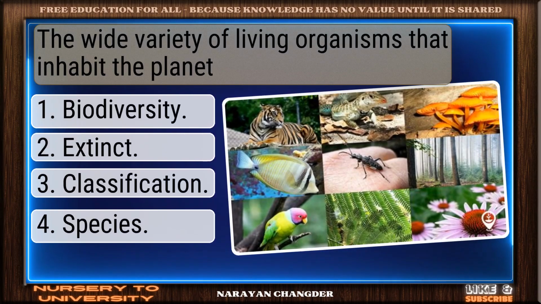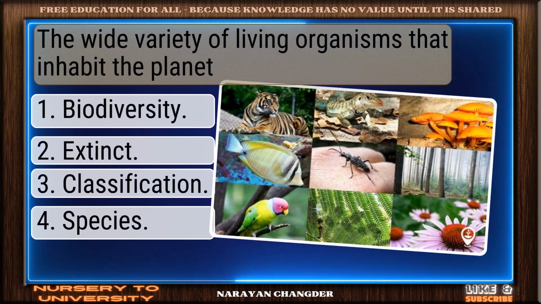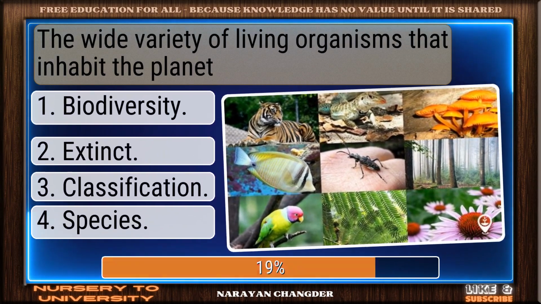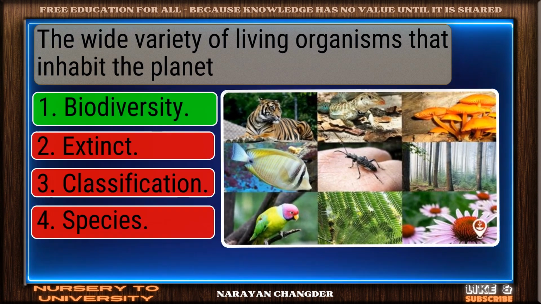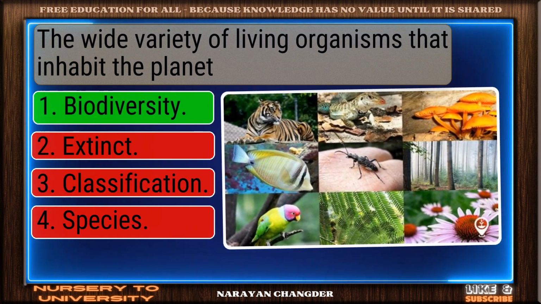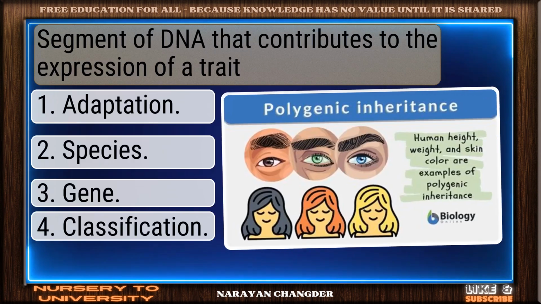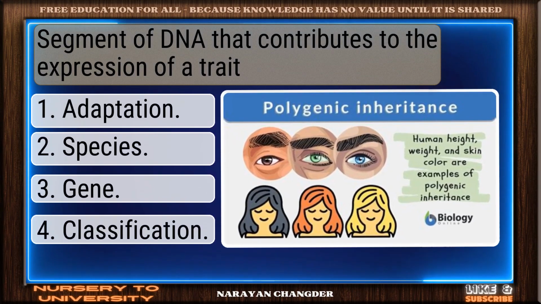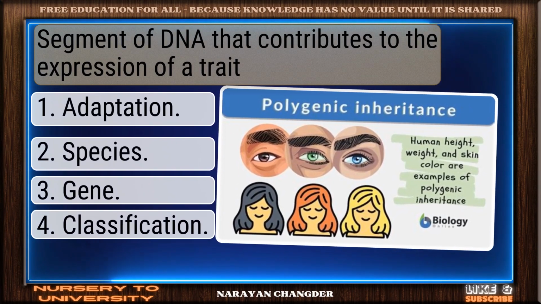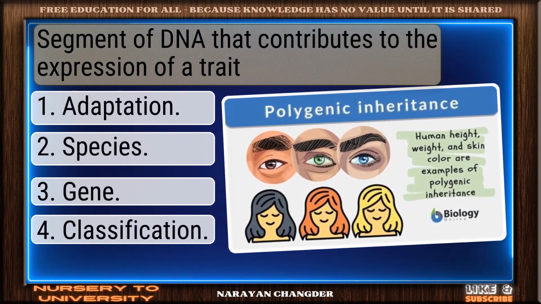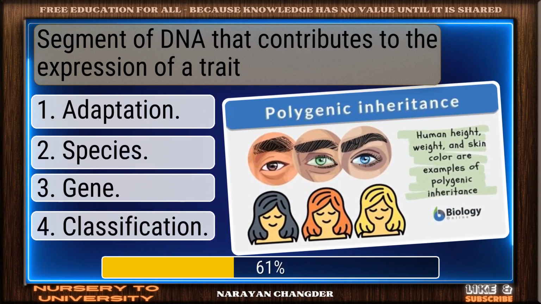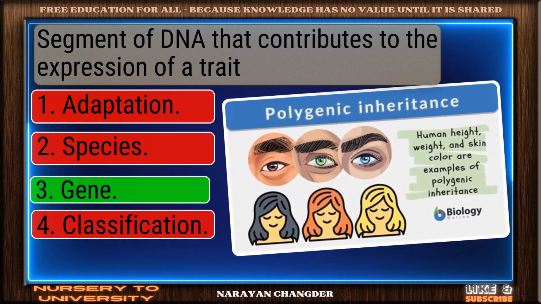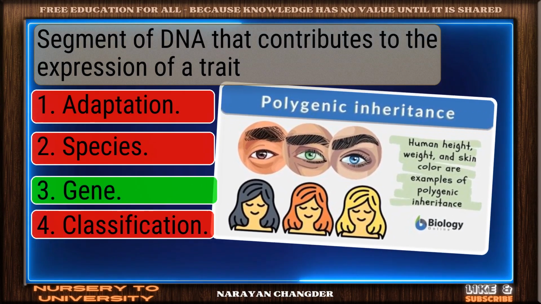Question number 125. The wide variety of living organisms that inhabit the planet. Excellent. Biodiversity is a brilliant choice. Question number 126. Segment of DNA that contributes to the expression of a trait. Correct. Gene is the right answer.